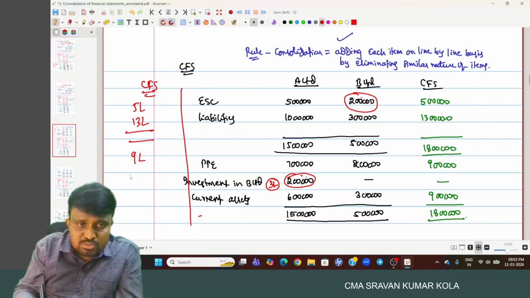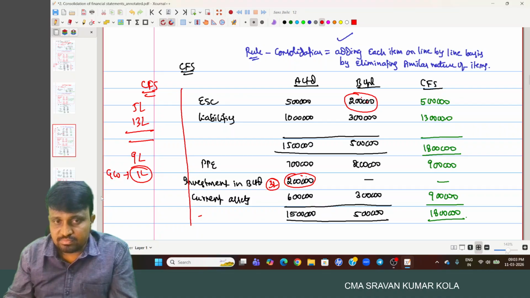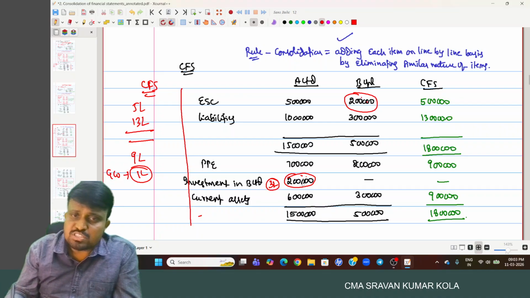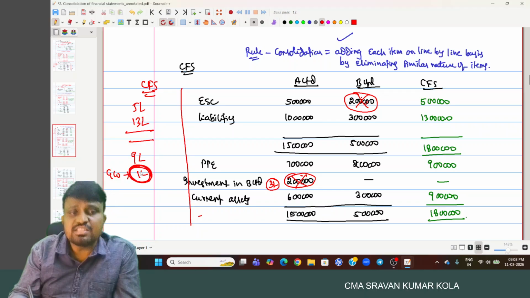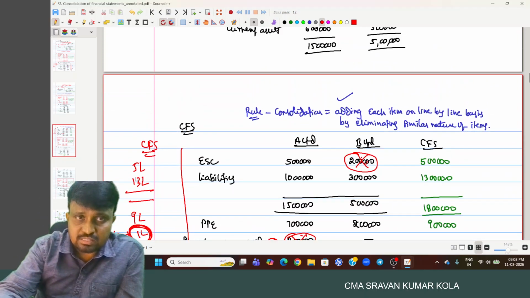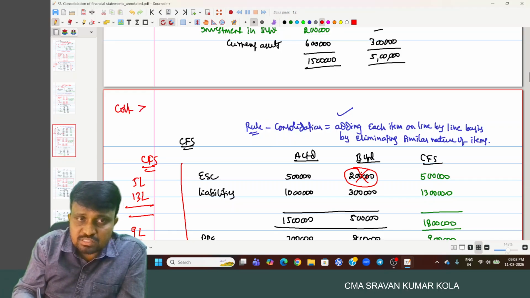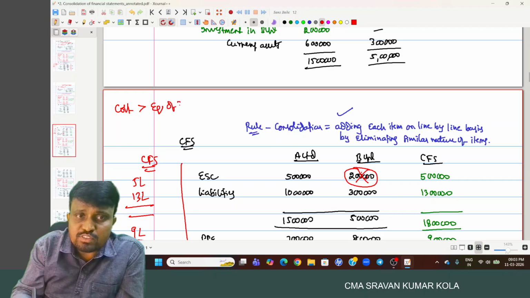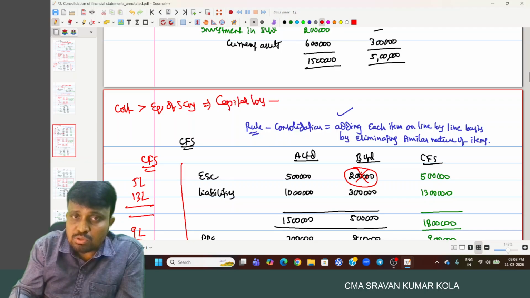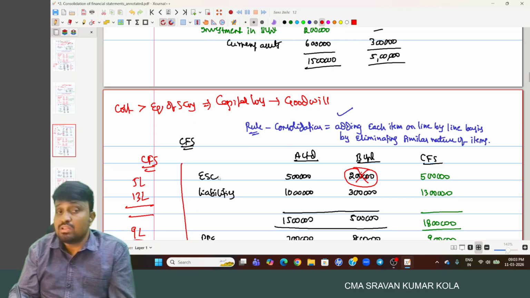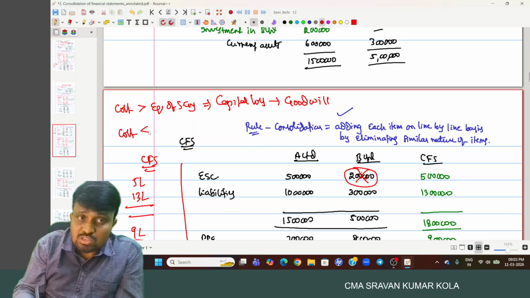And here, in case one more item is required to be added, it is nothing but goodwill. So the investment is cancelled with B Limited, and the excess amount is represented on the asset side in terms of goodwill. Where the cost of investment is more than the equity of a subsidiary company, that is a capital loss to you, and it is represented on the asset side in the form of goodwill.